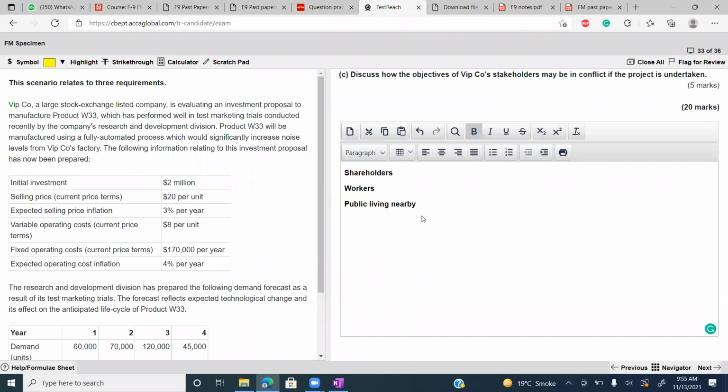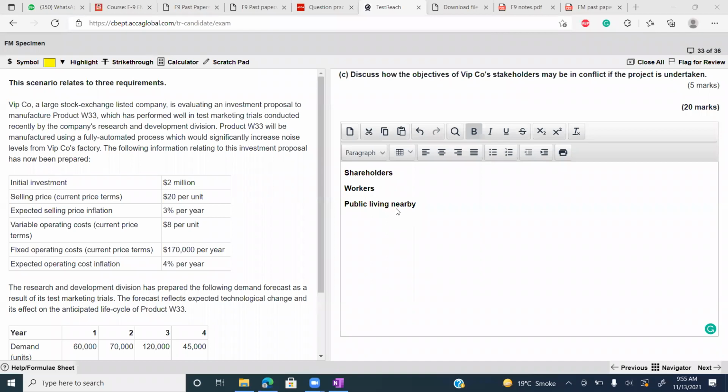But the workers and public living nearby, if the factory noise is increasing from the acceptable level, obviously there will be severe health issues which will be faced by the workers or the public nearby. Obviously, a higher level of noise will create health issues. It will create mental issues. It will create anxiety or depression in the workers and public nearby.